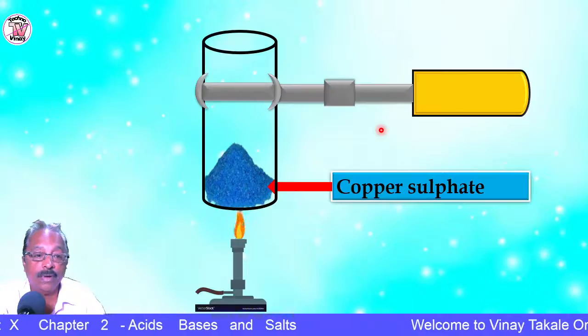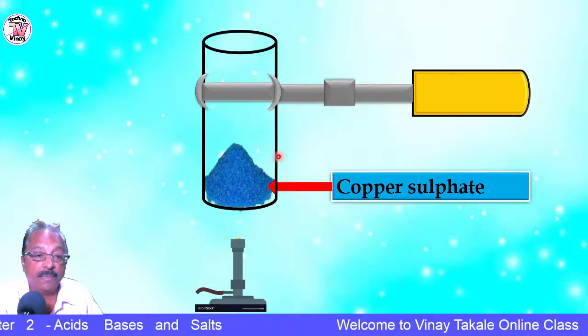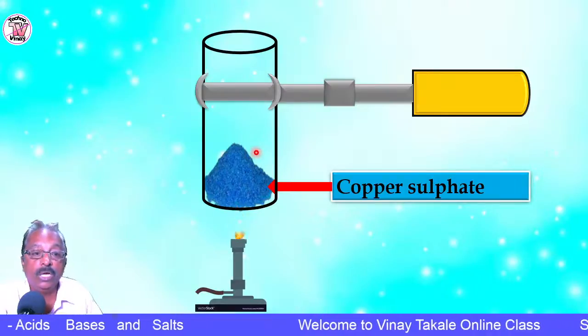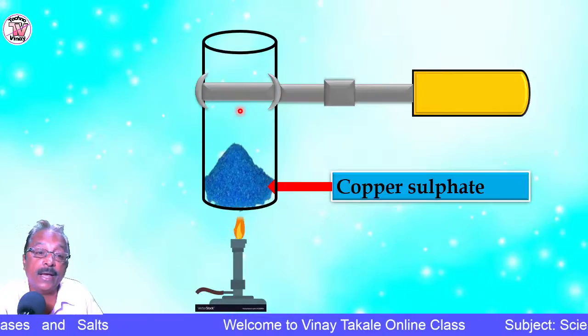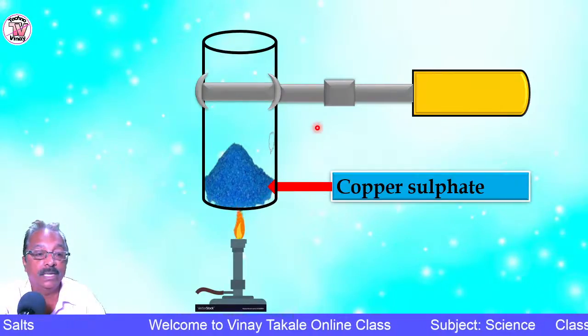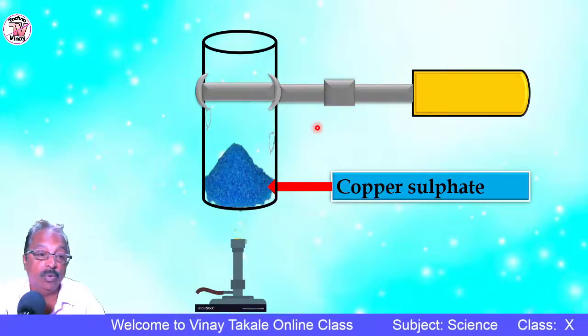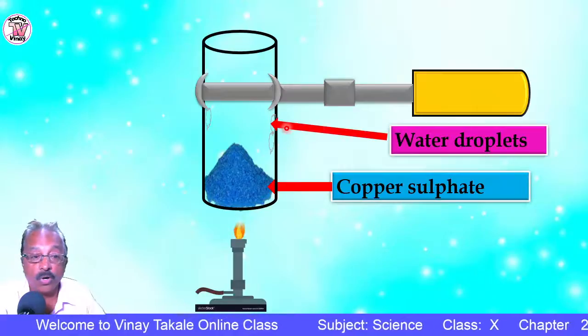So when you start heating, what will happen? The water of crystallization which is present in these crystals slowly turns into water vapor and you can see it accumulating by the side of the test tube. See here, you can see on both sides. These are water droplets.